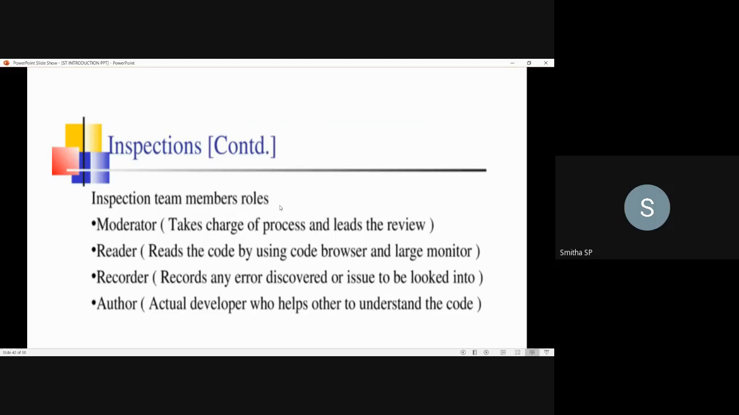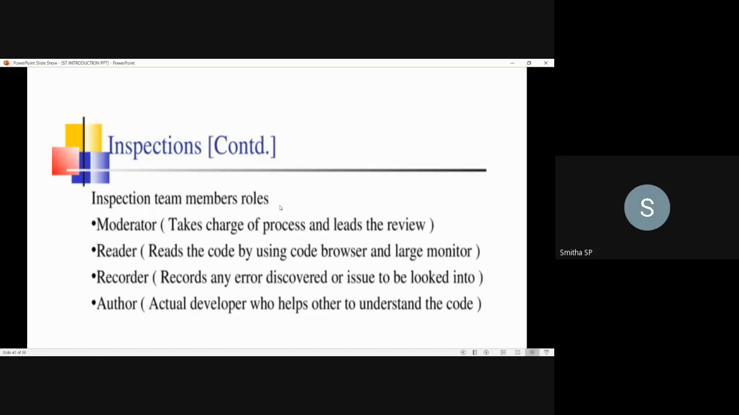Next, coming to the inspection team members' roles. Whatever team members are there in the inspection, what are the roles and tasks that will be performed by each individual? There will be 4 members, and the roles are moderator, reader, recorder, and author. The moderator takes charge of the process and leads the review process. Next, the reader is the one who reads the code by using the code browser and a large monitor. Then the recorder is the one who records any error discovered or issue to be looked into.